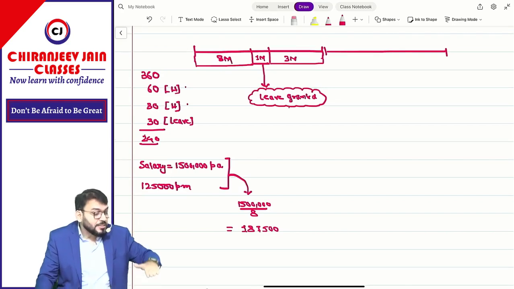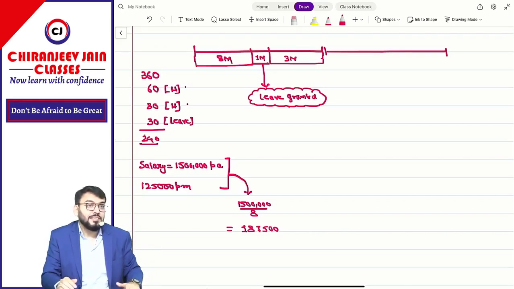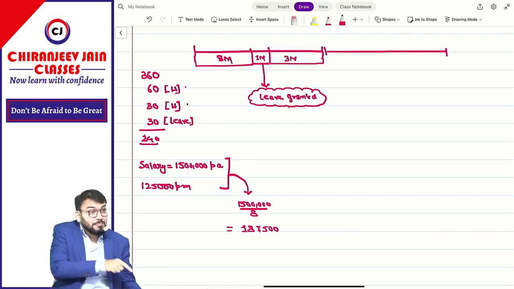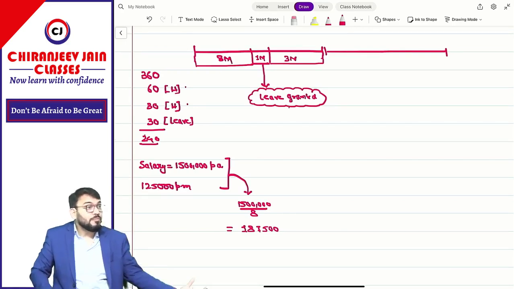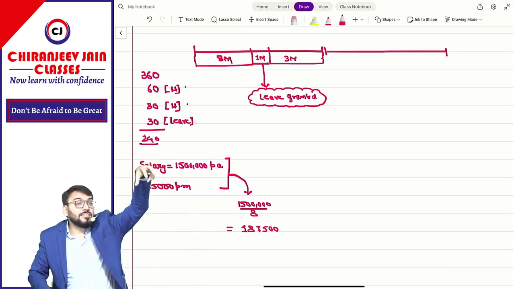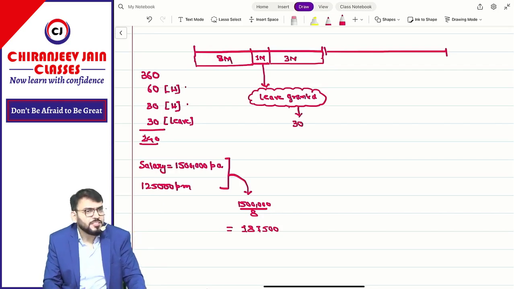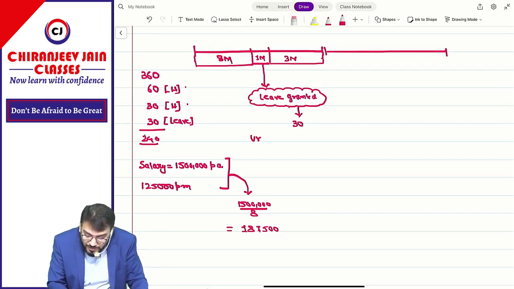Now, leave granted. The number of leave granted will be whatever. Suppose lower grade, they will avail maximum of the leave. But when you come to the higher grade, they will not be able to avail that leave. Understood? Suppose 30 days are granted, and for simplicity let us assume unavailed is also 30 days, meaning they have not availed it.